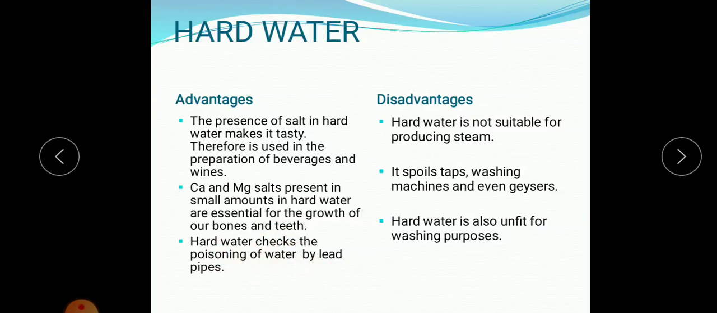Next, the disadvantages of hard water. Hard water is not suitable for producing steam, which is used by the boilers to produce a huge amount of steam to carry out the reactions. Next, it spoils taps, washing machines, and even geysers. And hard water is also unfit for washing purposes. So these are the advantages and disadvantages of hard water.